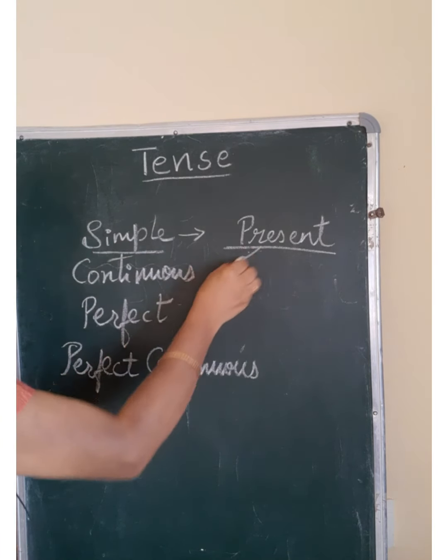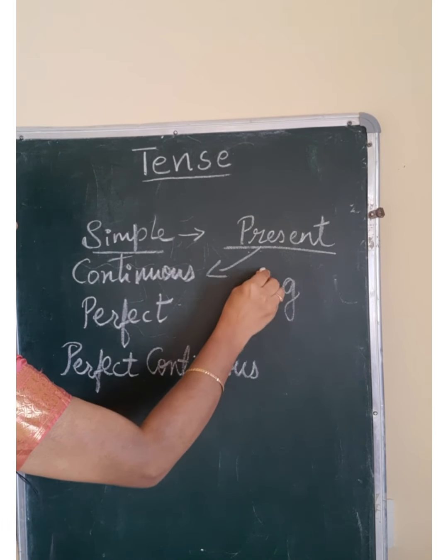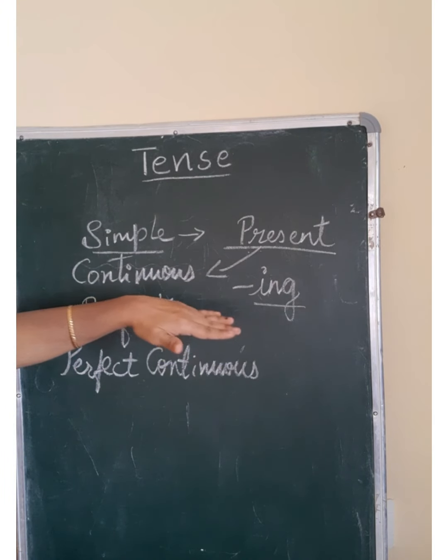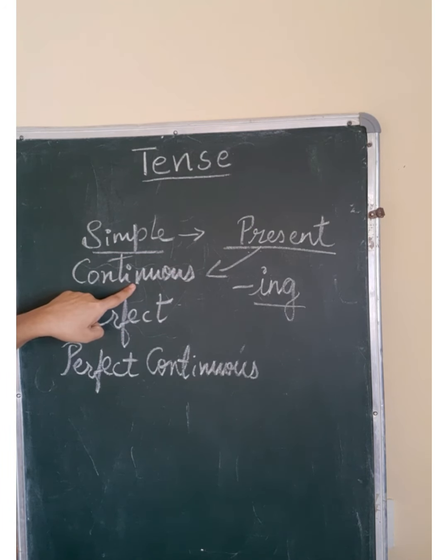Next, present continuous tense, where you use the ing form to show that the action is going on. In present continuous tense, it is used to show what is really happening, what we can see.